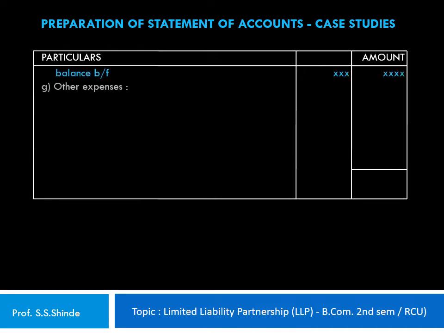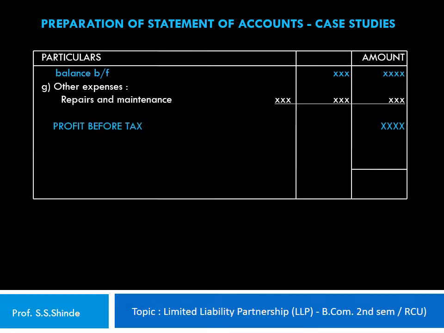The next head of expenditure is the other expenses. So all those expenses which do not find a place in the previous heads would be recorded over here, like for example repairs and maintenance and the like, and these expenditures are shown in the inner column. Now the total of all these expenditure heads is shown in the outer column as the grand total of expenses, which is deducted from the total gross income to give us the profit before tax.